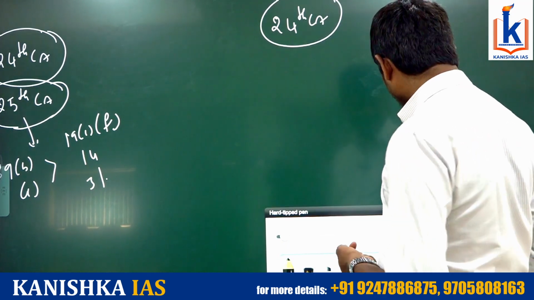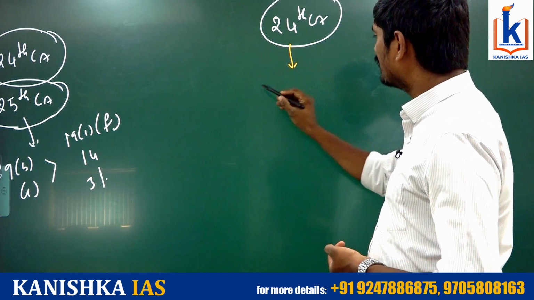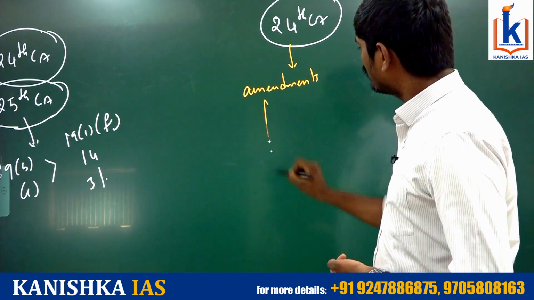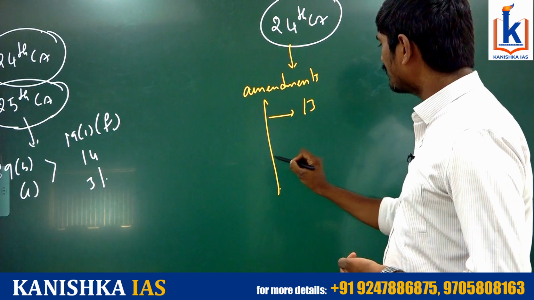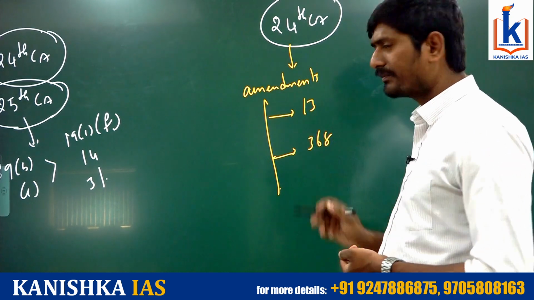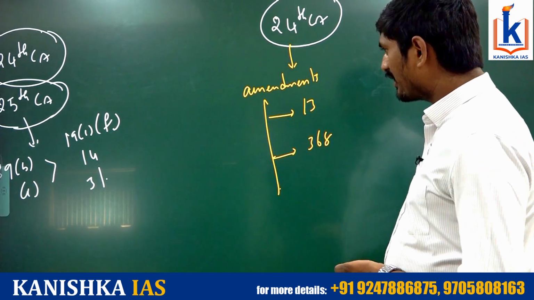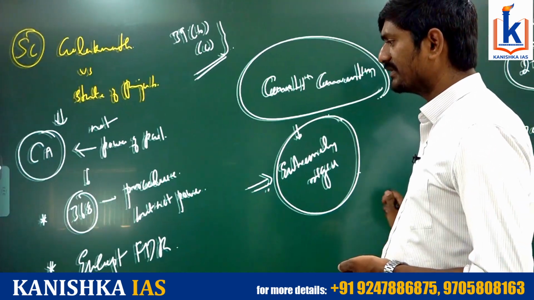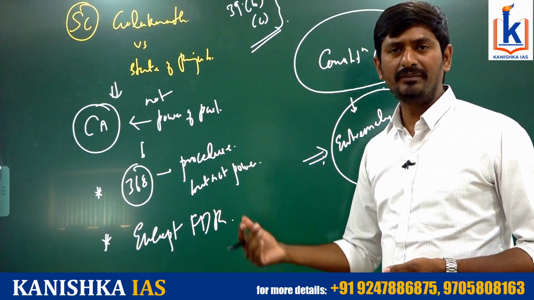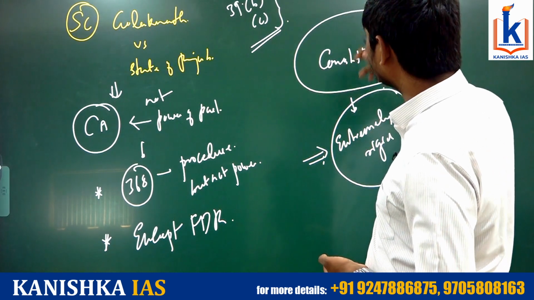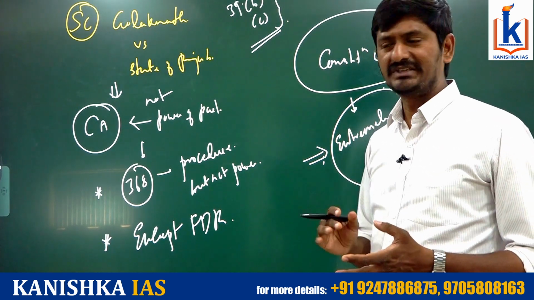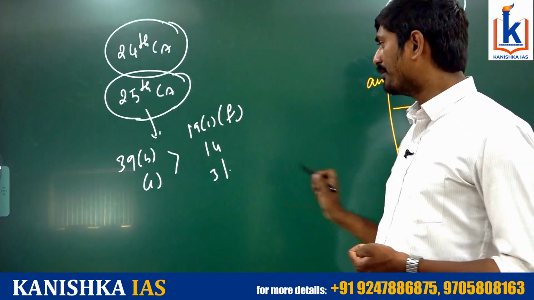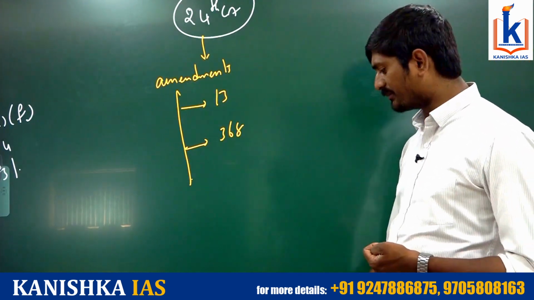This 24th Constitutional Amendment Act has provided amendments to two particular articles, Article 13 and Article 368. Okay. So what the Supreme Court said in the Golaknath case: Parliament has no power to amend the constitution, and in order to provide the amendment process, you need to constitute a special constitution convention, which is extremely rigid. So there was an effort to restore the powers of the Parliament by means of the 24th Constitution Amendment Act.